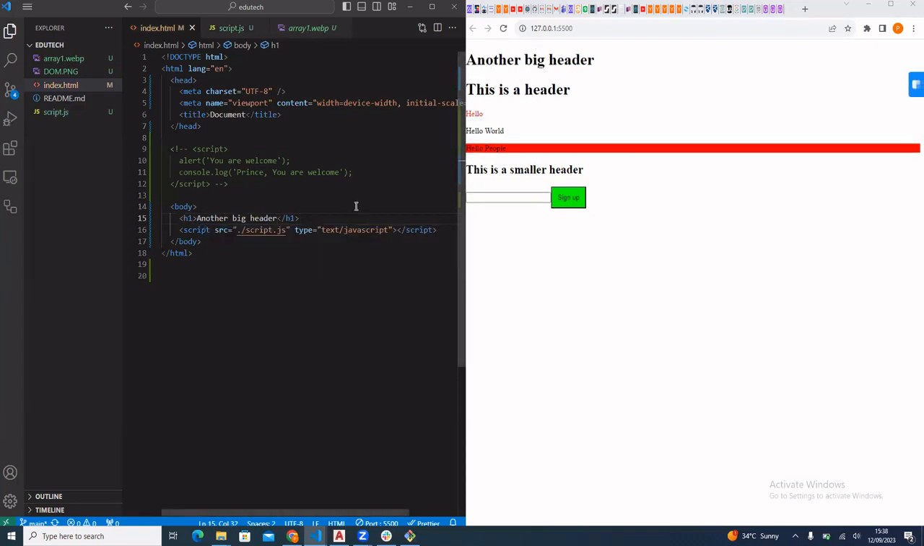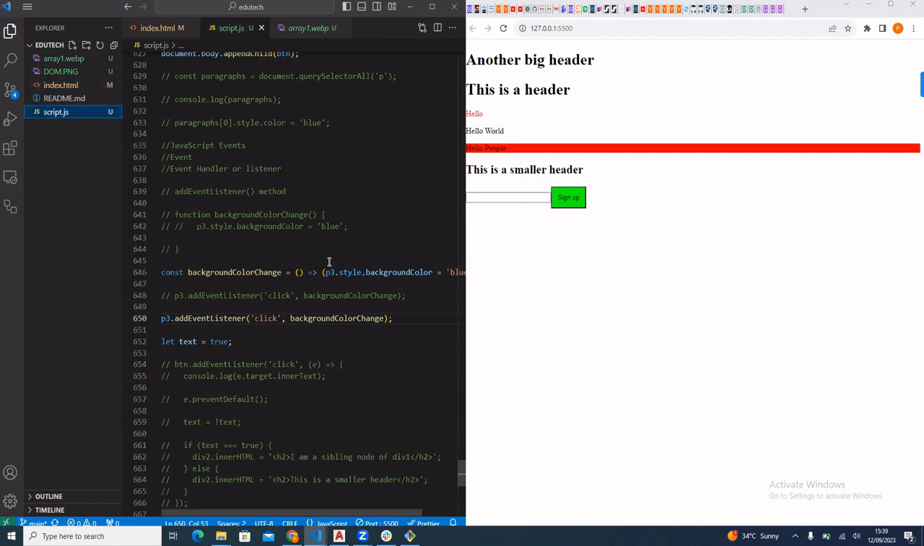So I have this another big header. Now, as I was saying, there are different ways of calling event listeners in HTML elements. But one of the best ways of doing it is what we've done so far.